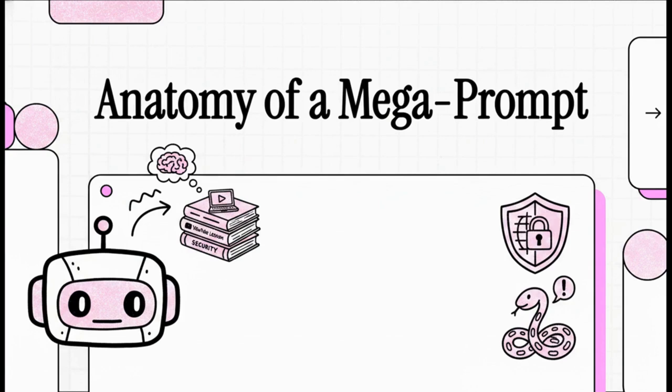It's designed to generate a complete educational script on the OWASP Top 10, which, for those who might need a quick refresher, is essentially the global gold standard for web application security risks. We're going to look at the exact text of this mega prompt to see exactly how it's engineered to squeeze every last ounce of capability out of the AI.